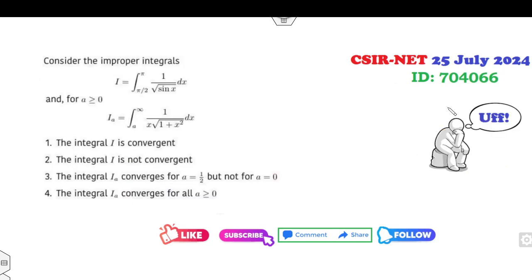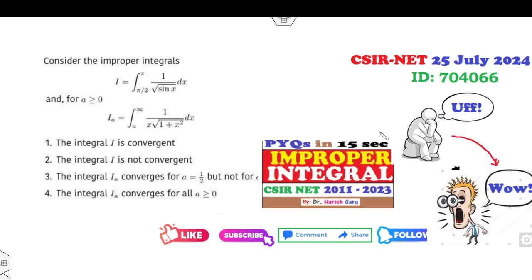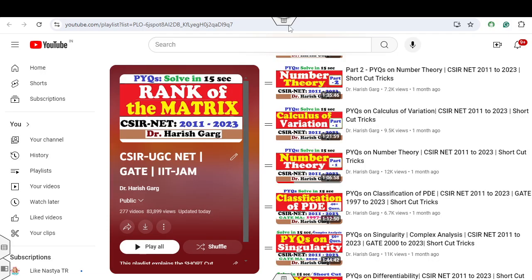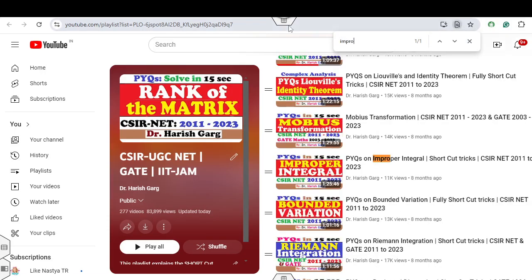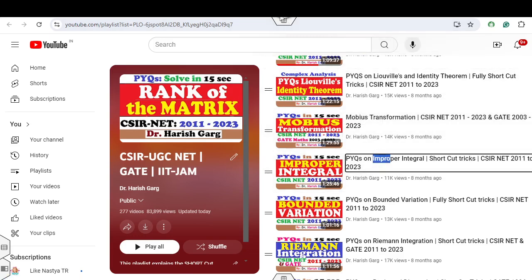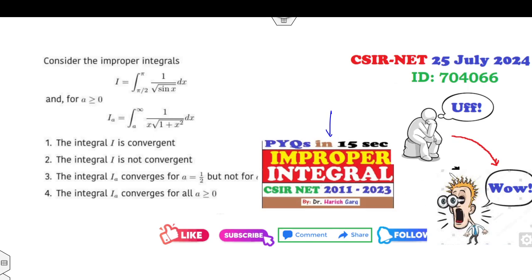Okay, look at this another one. This is related to the improper integral. And if your reaction again is, oh, how can you solve that? Believe me, this is one of the easiest approaches if you have already watched my lecture on the improper integral. This lecture is already available in this playlist. Bounded variation, Abel's transformation, identity theorem, all are available in this playlist. How can you solve that? Once you solve this, your reaction will be wow.